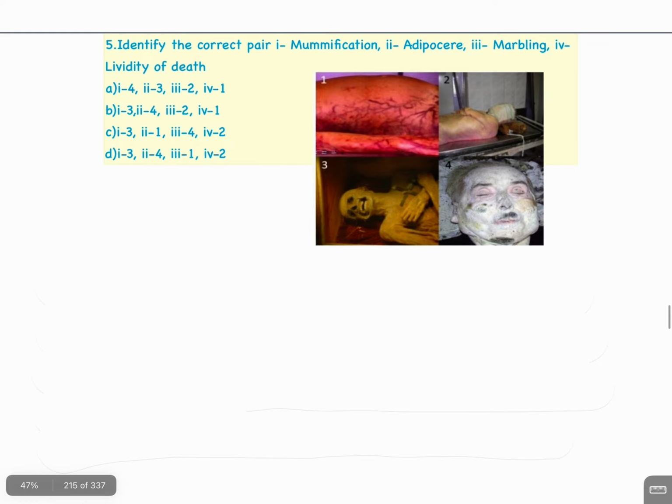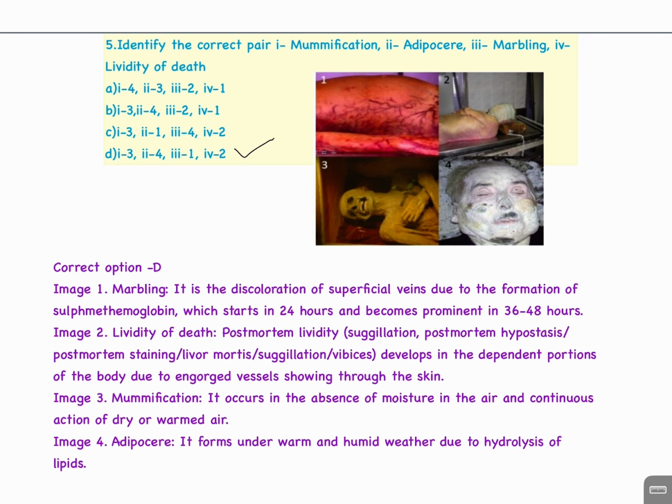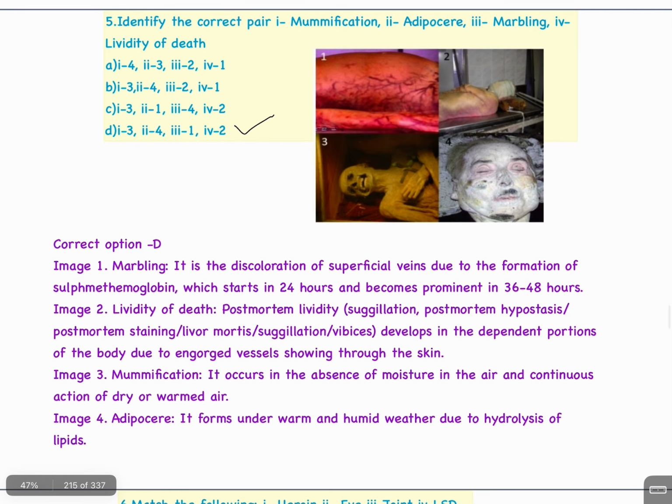Next question. Identify the correct pair: mummification, adipocere, marbling, or lividity of death. The answer is D. The explanation is this. Image 1, marbling: it is the discoloration of superficial veins due to the formation of sulphmethemoglobin, which starts in 24 hours and becomes prominent in 36 to 48 hours.